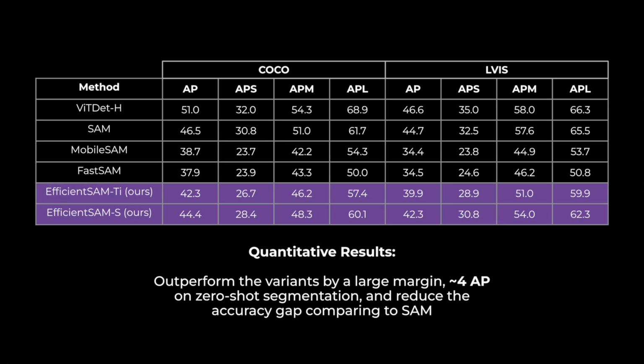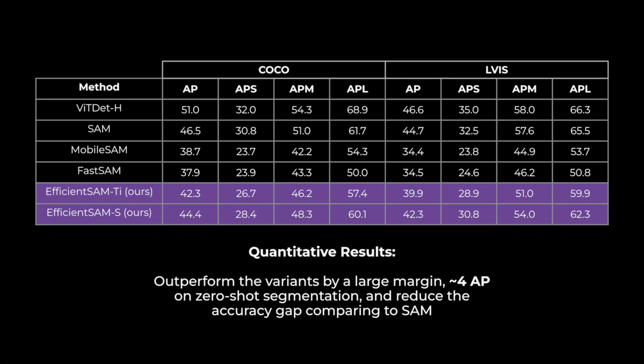On zero-shot instance segmentation, taking the bounding box generated from ViTDet as a prompt, EfficientSAM more significantly reduced the gap to SAM, which has 600 million parameters, with only about a 2 AP reduction. We also compare our EfficientSAM with MobileSAM and FastSAM.